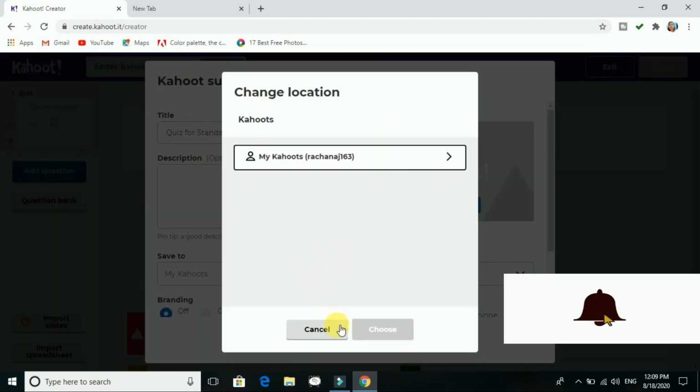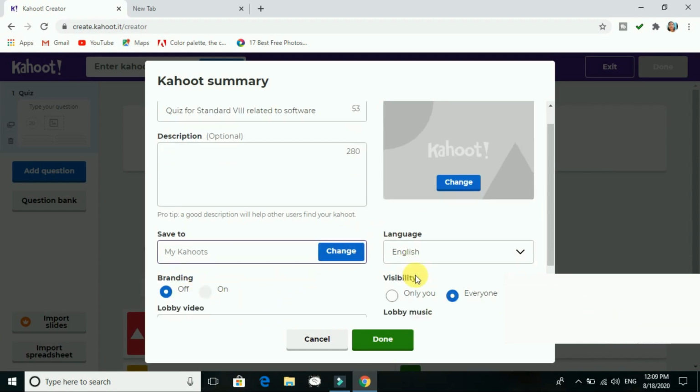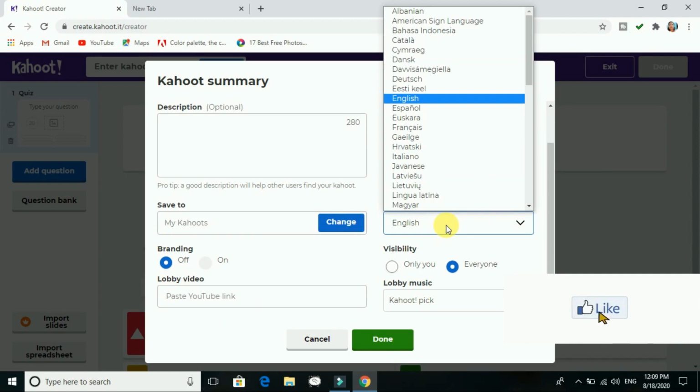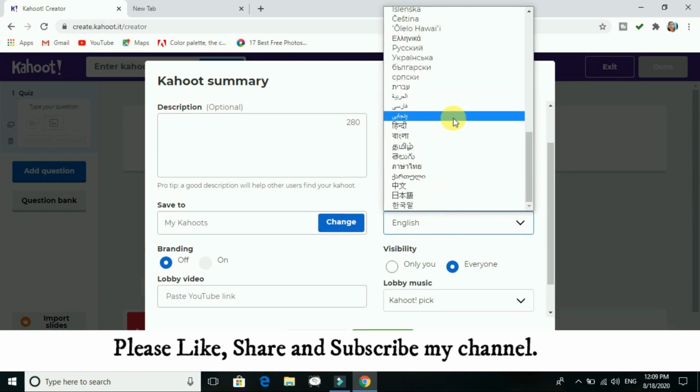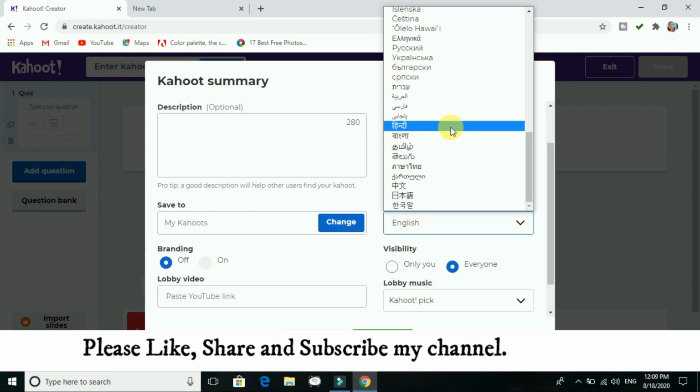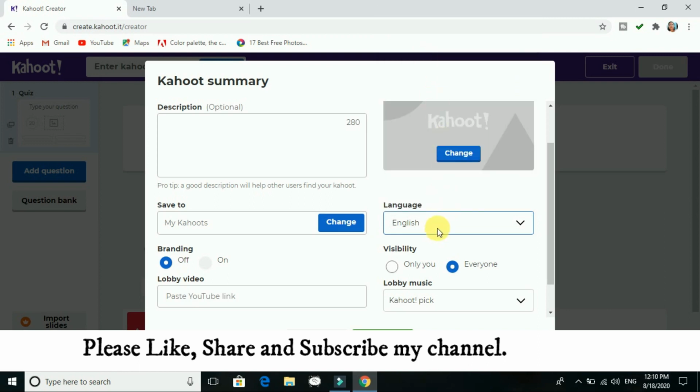I want to save it in my Kahoot only. Then the language, in which language you want, you can decide. As I have told you, it is in different languages, so in Hindi also you can type it. Here I will just go with English because I want English.